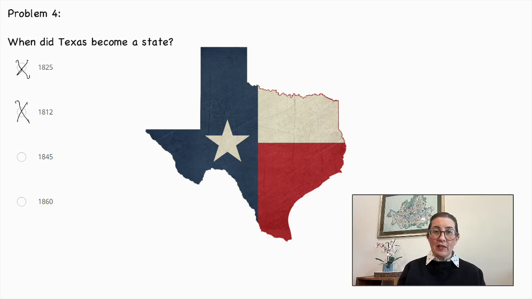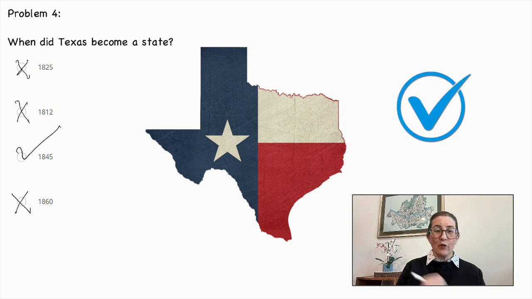1850 saw the Fugitive Slave Act, which provided for the return of slaves who had moved to free states. But in 1845, Texas did become a state. Prior to this time, it was an independent republic. 1845 is the correct answer.